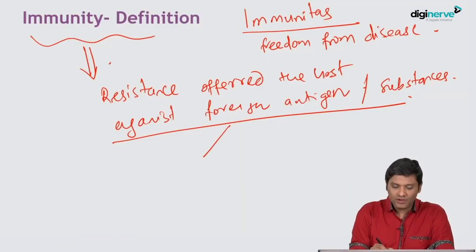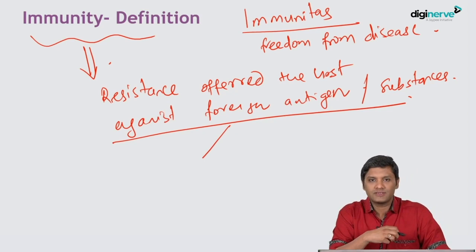So immunity means it is the resistance offered by the host against a foreign substance like any of the infections or antigens. The resistance we offer against a foreign substance can be present right from the birth, or it can be developed, it can be acquired during the course of life.